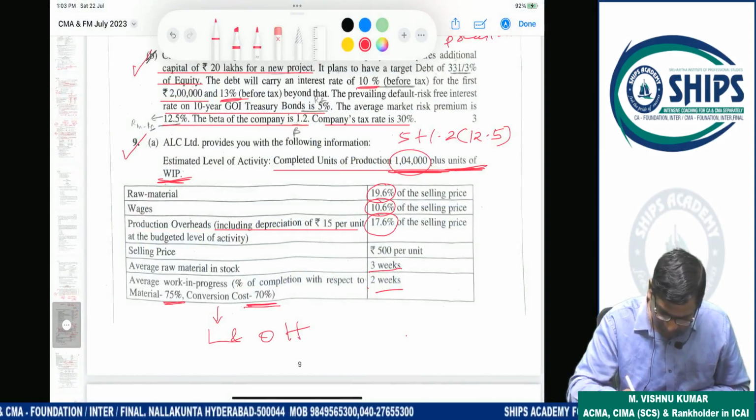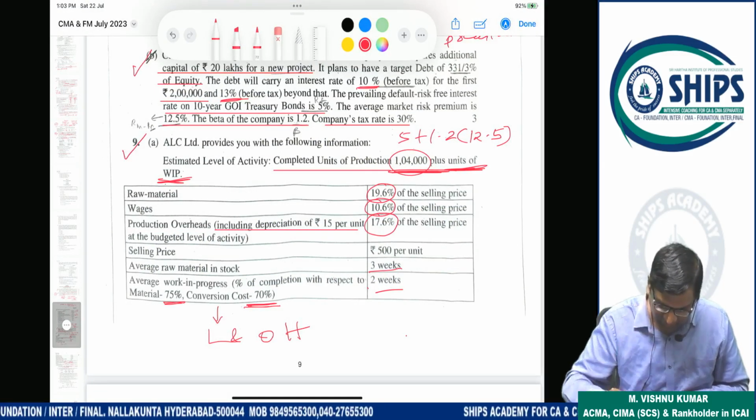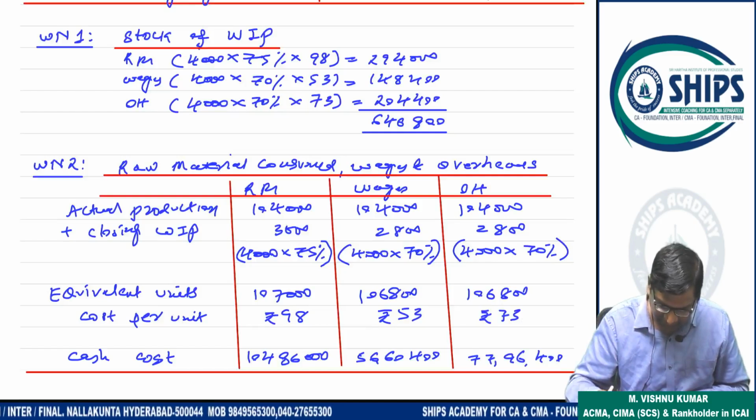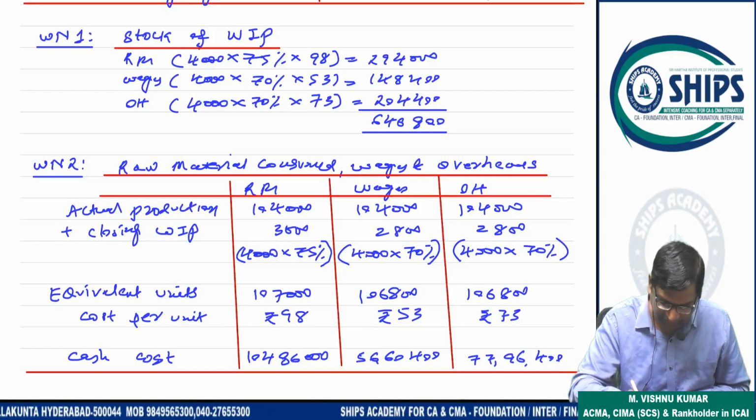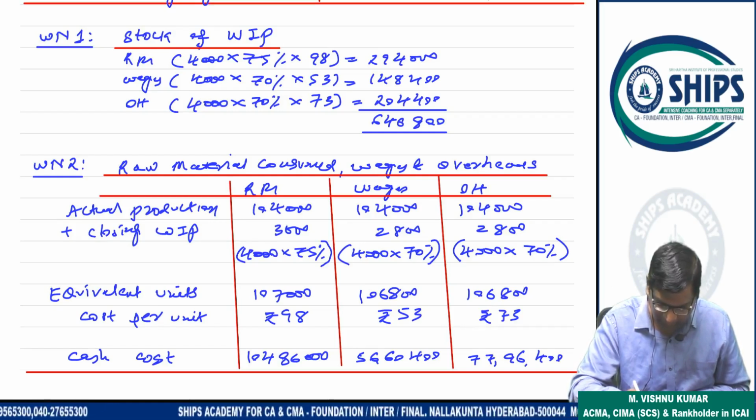So depreciation is not considered for the cash cost approach. Accordingly, 98, 53, 73. So 4,000 into 75% into 98, 4,000 into 70% into 53, 4,000 into 70% into 73.